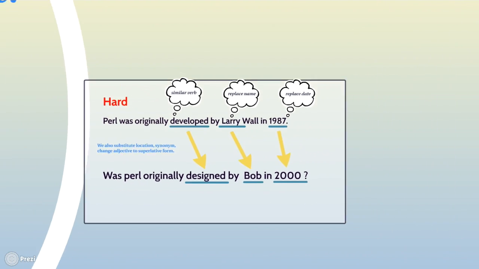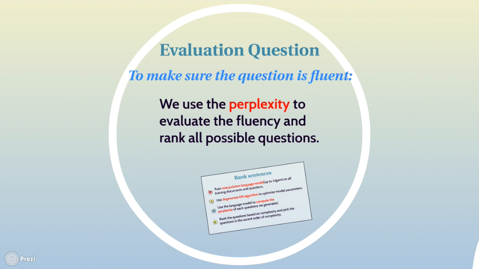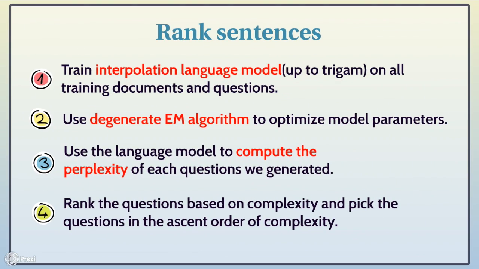And at last, to deal with the third problem, we use perplexity to evaluate sentence fluency and rank all possible questions. First, we train an interpolation language model on training documents and questions. And second, we use the EM algorithm to optimize model parameters. And finally, using the language model, we rank the questions based on complexity and pick questions in ascending order of complexity.